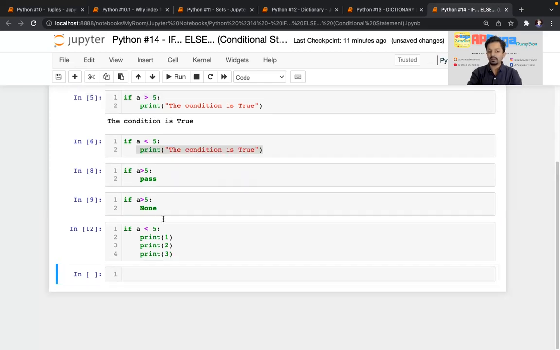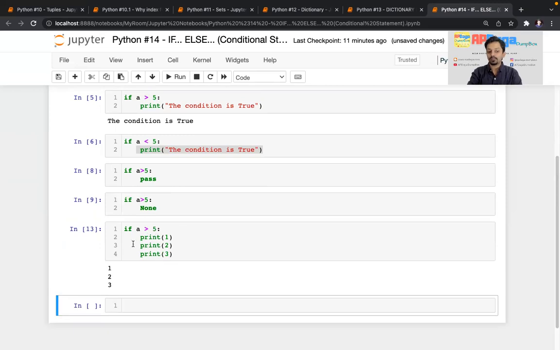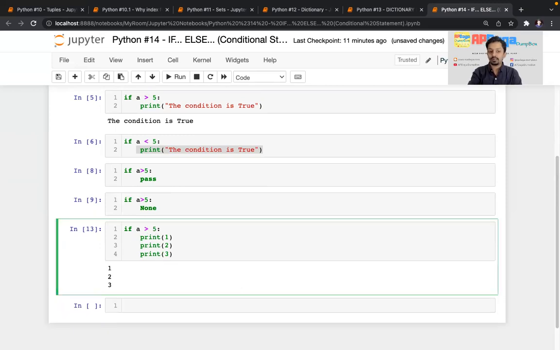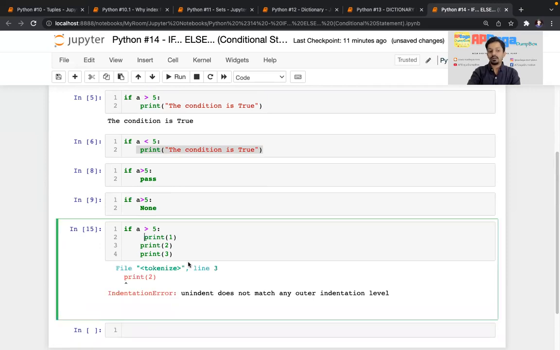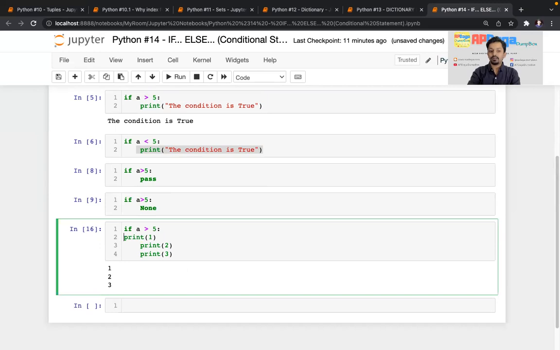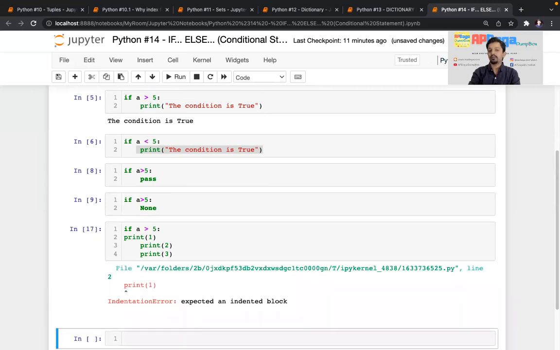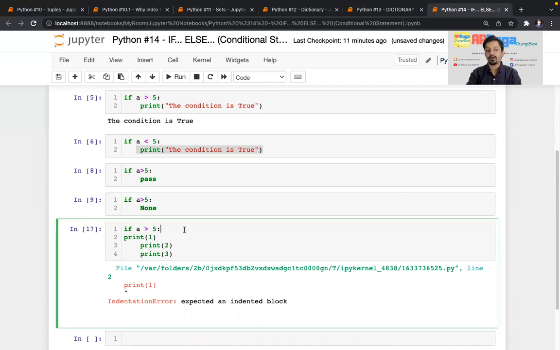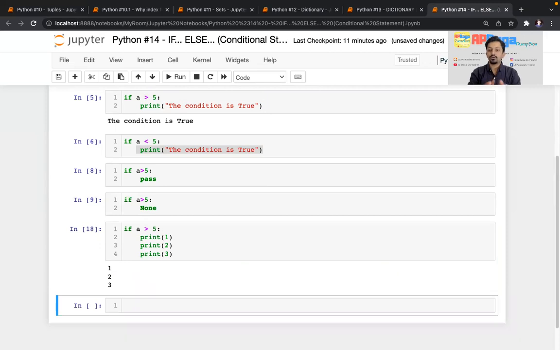See, it is working right now. Since the condition is false, nothing is printed. Now it is working, but if I change the indentation by just a single space, it will throw an error. Again, this is the correct one. Even if I give one space less, it will throw an error. So indentation is a very, very important key part of Python programming. Now you know about the syntax and indentation part for if.